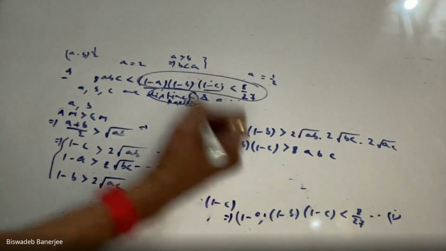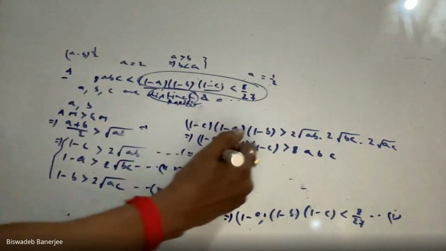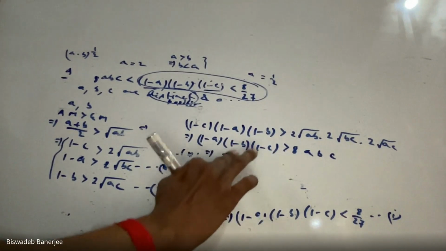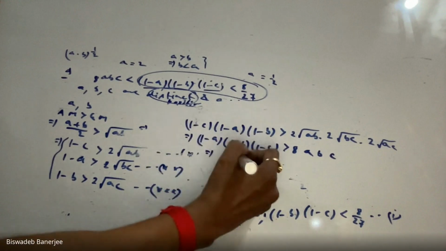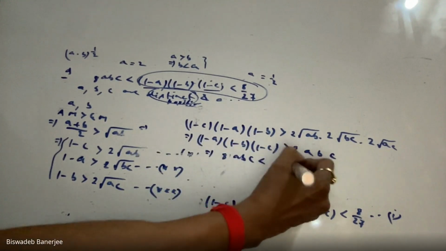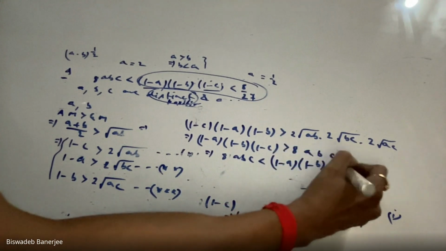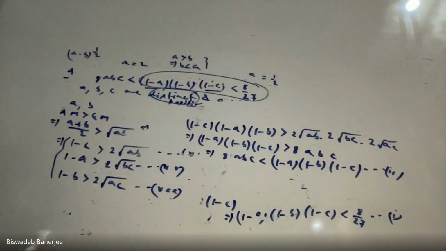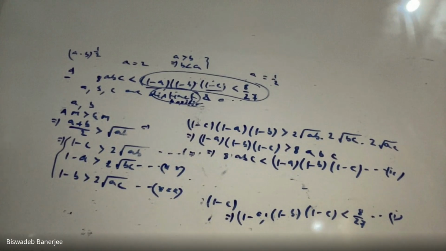So if we interchange the sides, we can write 8 into ABC less than 1 minus A into 1 minus B into 1 minus C. That is my equation number 2. Just interchange the sides. We are getting 8 into this less than this. Clear? Any doubt? Okay. I'm done.